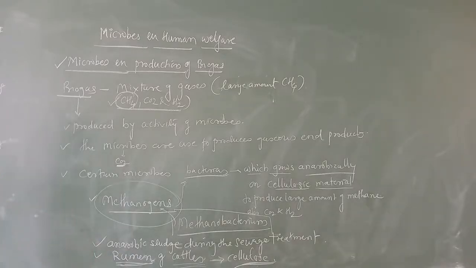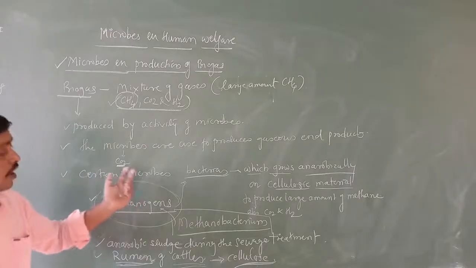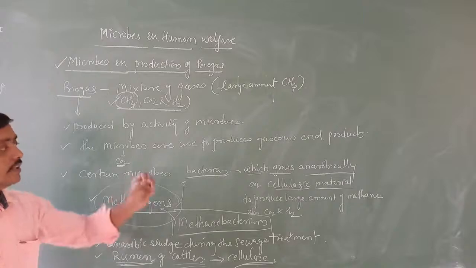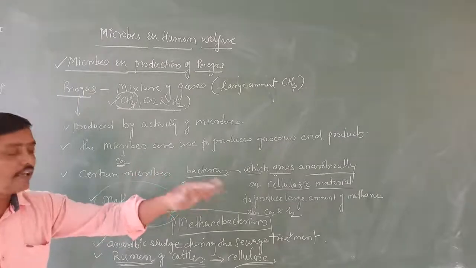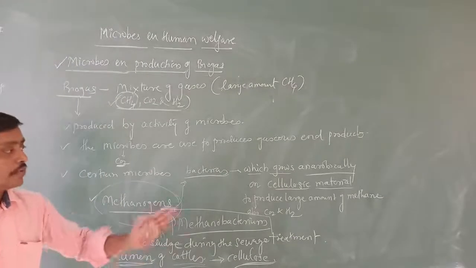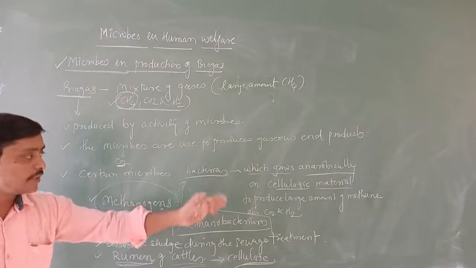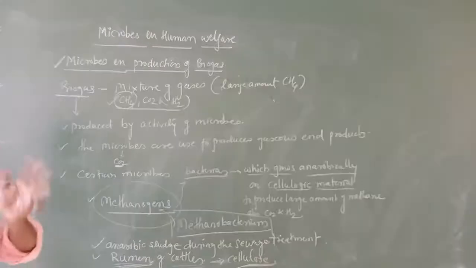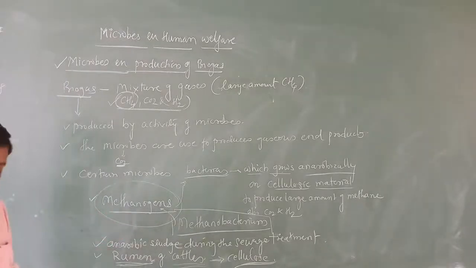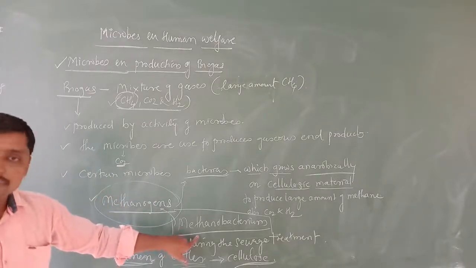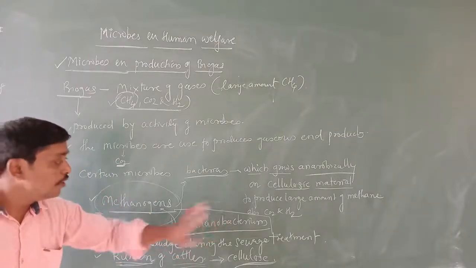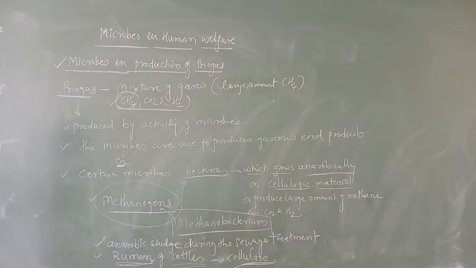In the sense, here what else we are studying: certain bacteria or certain microbes can grow anaerobically on cellulosic material to produce a large amount of methane, carbon dioxide and H2. Collectively those bacteria are called methanogens. The common bacterium mentioned in your book is Methanobacterium.